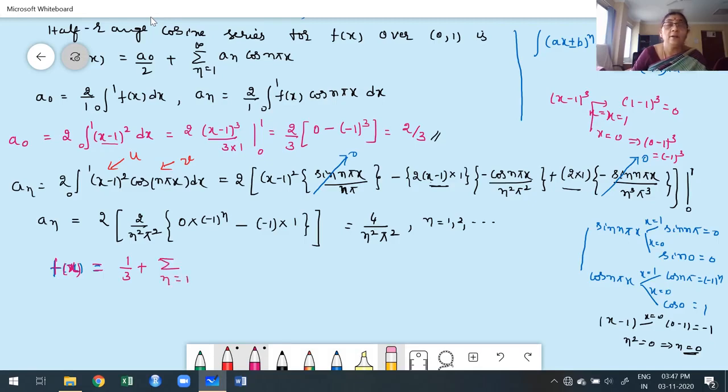While writing this, I told you a number of times it is better to keep the constant outside. If you are confused, I am going to remove that and write again. You have to keep the constant outside. What is the constant here? The constant is 4 divided by pi square, of summation n ranging from 1 to infinity, 1 by n square cos of n pi x.